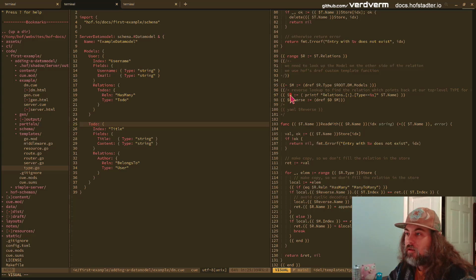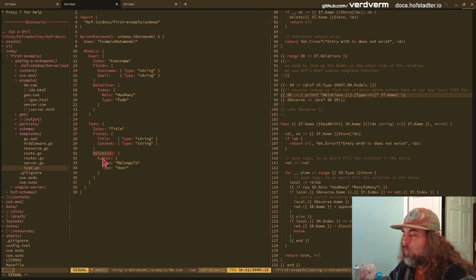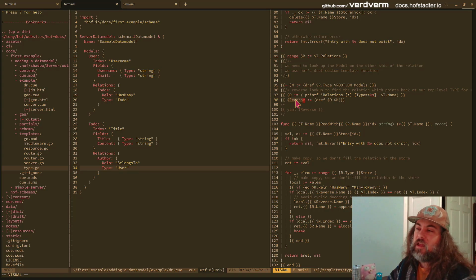So then D is a path that we want to deref out of this model we just looked up. So what we're doing is we're going to look at relations, and then for every relation, we're looking for the one where this type matches the type we're generating here. So user, bam, here. And this is just reverse name. It's not reversing it. It's the reverse, T, so user to do back to user.